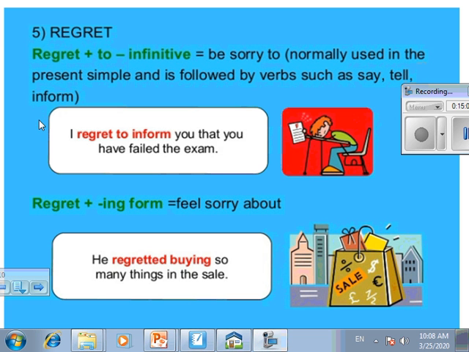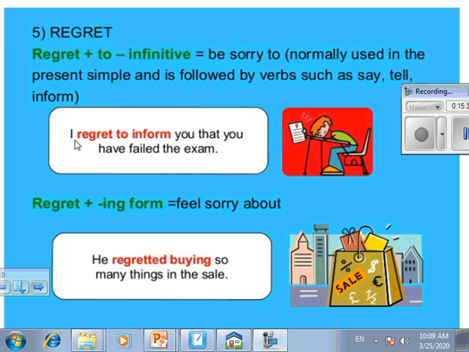For example, I regret to inform you that you have failed the exam. So here I'm sorry to inform you that. But when I say regret buying, regret plus ing gerund. When I say I regret buying so many things in the sale. So here I did something and I regretted buying, or I regretted going shopping or doing shopping.